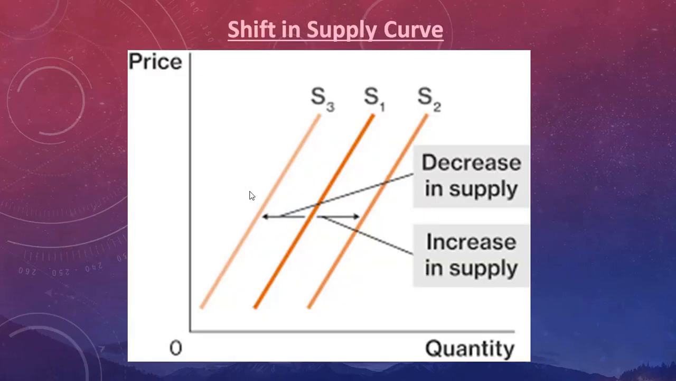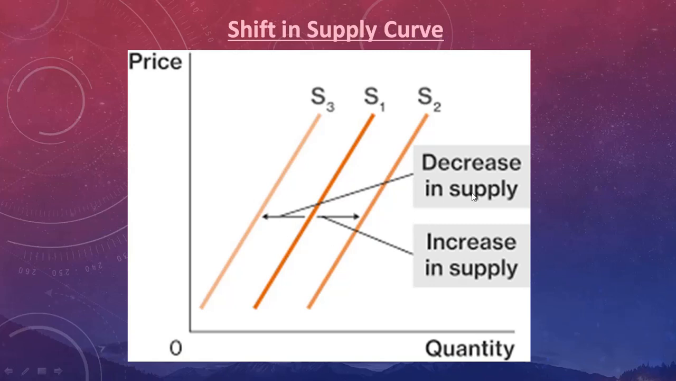Now you can see here that the price is remaining constant. If S1 is the initial supply curve, then for some other reason, price is constant here. You just draw a horizontal line here. Draw this in your copy. Price will remain constant, but the supply curve will shift, either towards the right hand side or towards the left hand side.